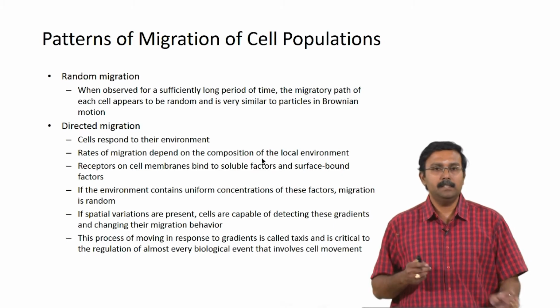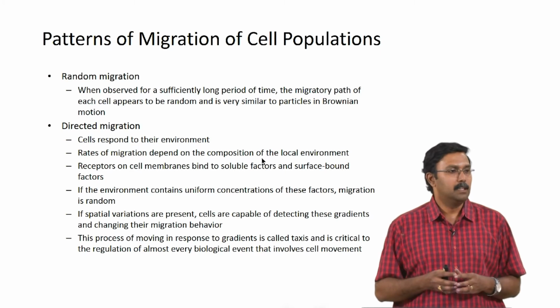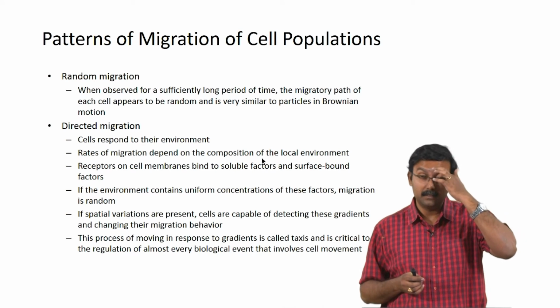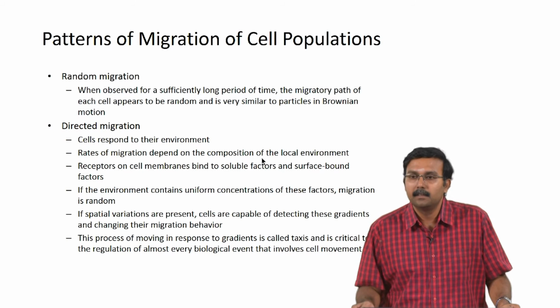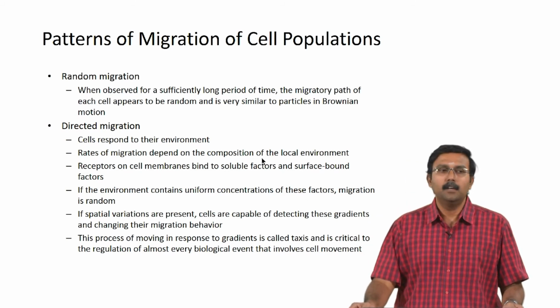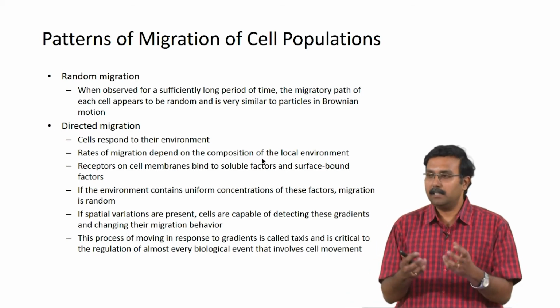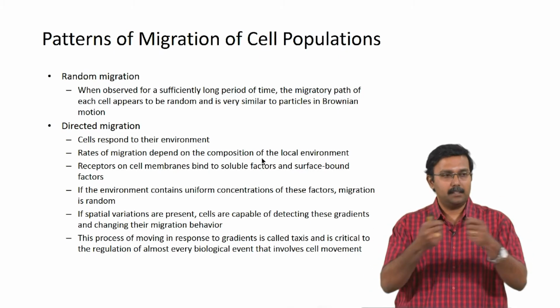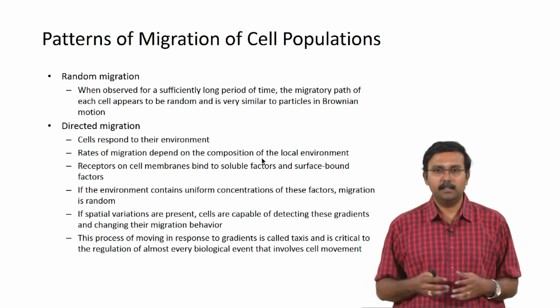Okay, so in the case of random migration, I had also put in a term called Brownian motion. So, what is Brownian motion? Movement of particles in? Okay. Why would it happen? It has its own kinetic and internal energies, which make it move, and as it collides, it changes direction, right? So, that is why it is random motion. That is why it is Brownian motion.